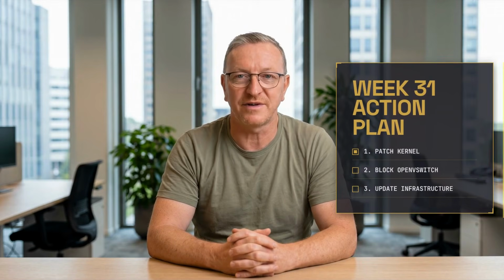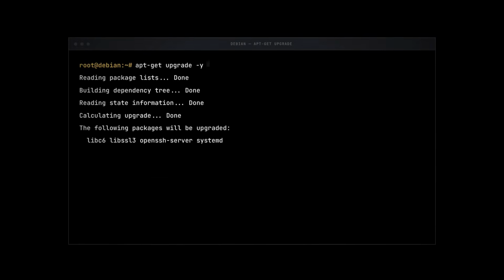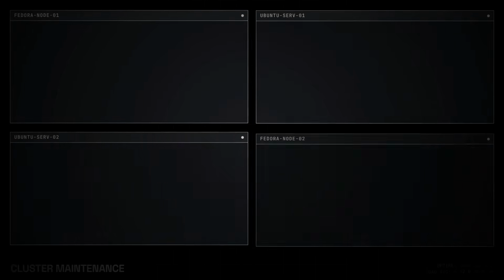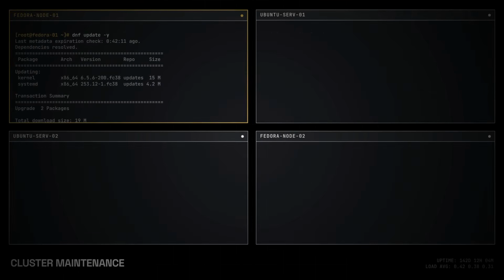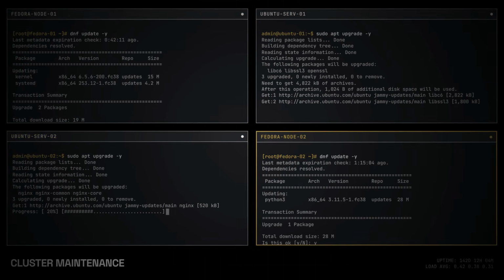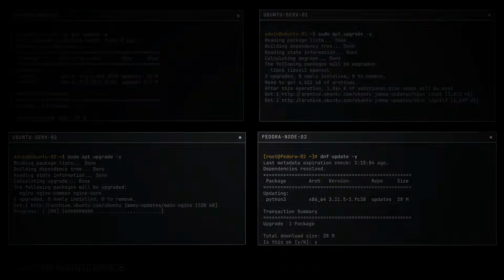First, if you are on an EL9 or EL10 derivative and don't have a patched kernel yet, run that one-line mitigation to block the Open vSwitch module or disable unprivileged user namespaces. That protects you from OVSwrap and the net/sched 0-day. Second, if you are on Debian, pull down that mega patch and reboot. And third, run your standard package manager updates across all your systems to catch the glibc, OpenSSH, and Node.js fixes.